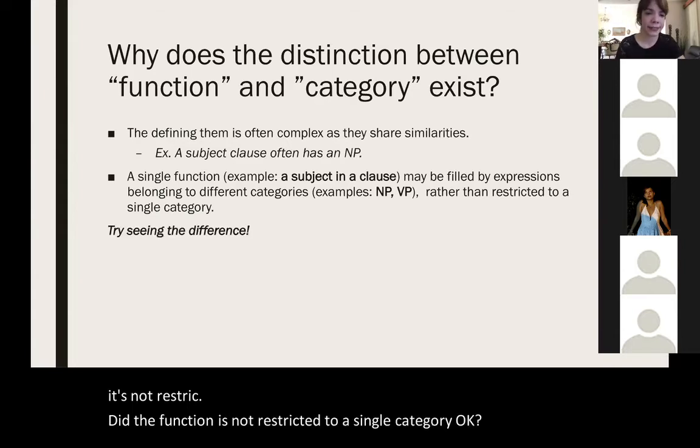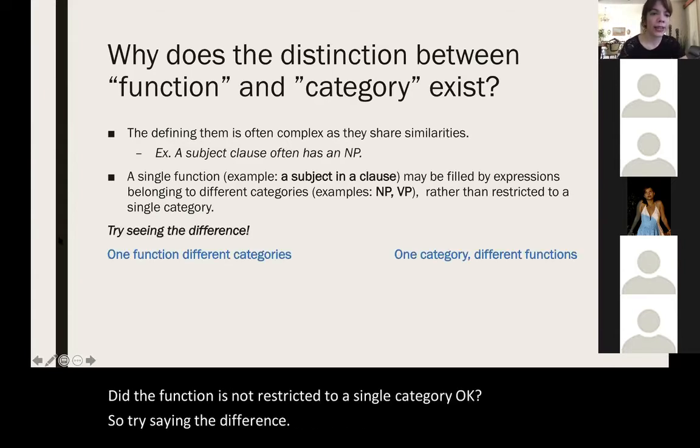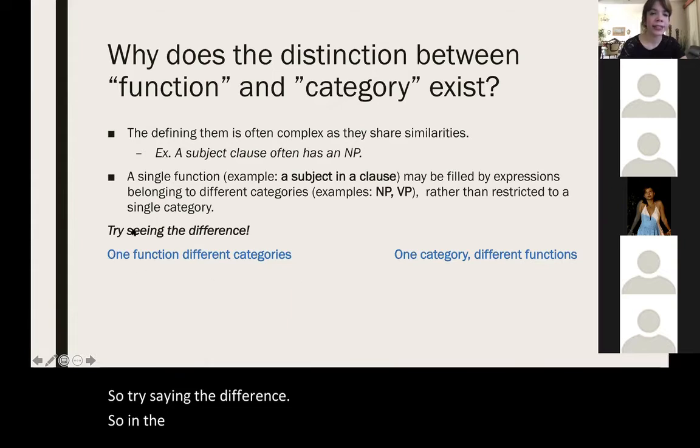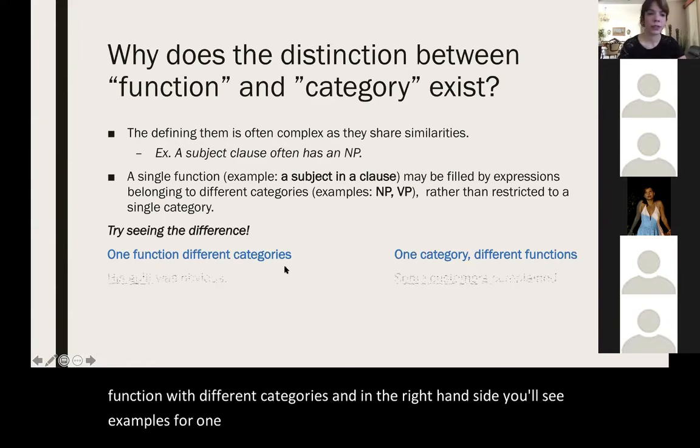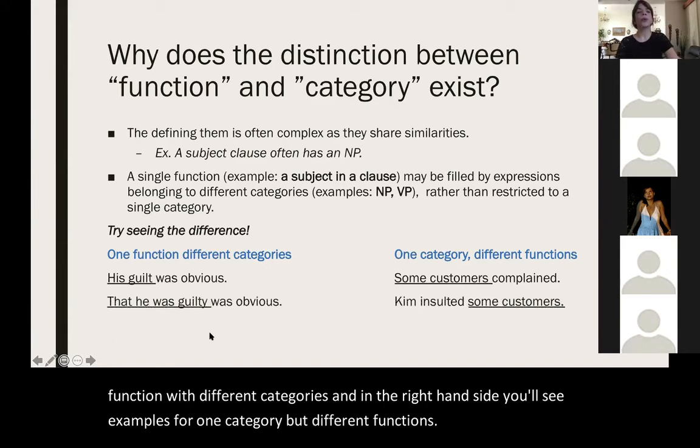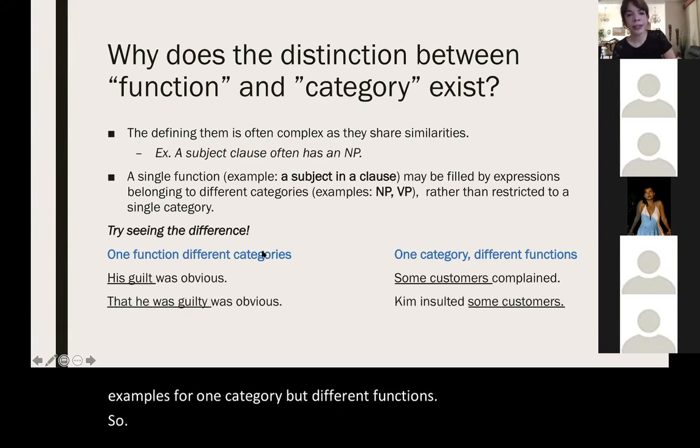So try seeing the difference. On the left-hand side, you'll see examples for one function with different categories. And on the right-hand side, you'll see examples for one category but different functions. So, one function, different categories.